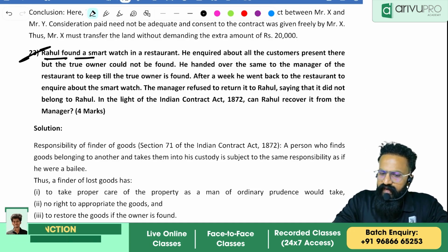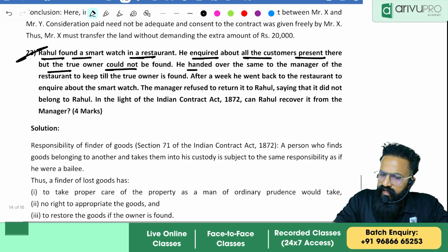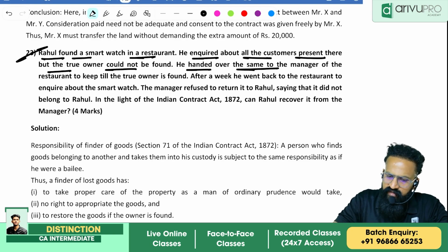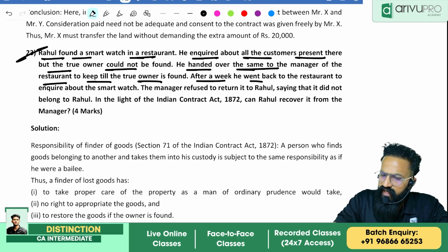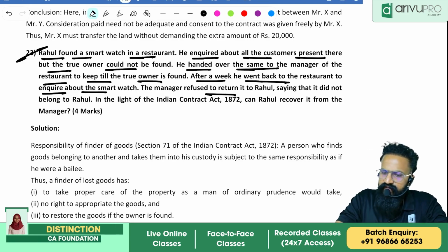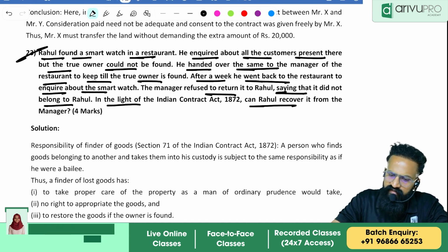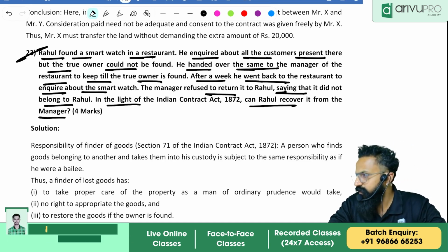Rahul found a smartwatch in a restaurant. He inquired about all the customers present there, but the true owner could not be found. He handed it over to the manager of the restaurant to keep till the true owner is found. After a week, he went back to the restaurant to inquire about the smartwatch. The manager refused to return it to Rahul, saying that it did not belong to Rahul. In the light of the Indian Contract Act, can Rahul recover it from the manager? Is it possible?